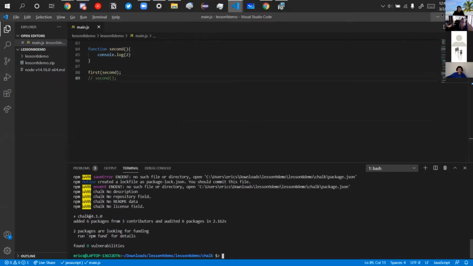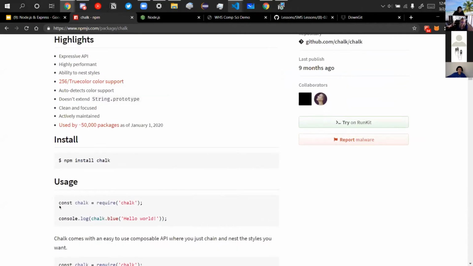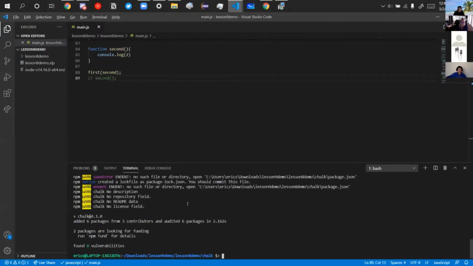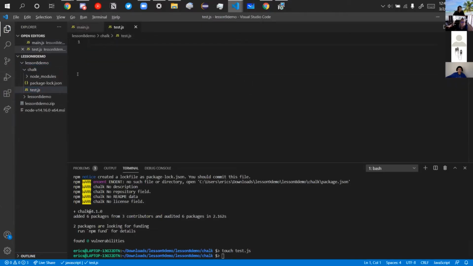And then you can go back to its little guide, and you can see how to use it. So the usage is pretty simple. You create a const called chalk and you require it, and you can start using it. And I also explain what it does and why people download it so many times. So I'm also creating a file. It's called test.js. After you npm install, you might see these things here. Those are perfectly fine. They're normal. They should be there.